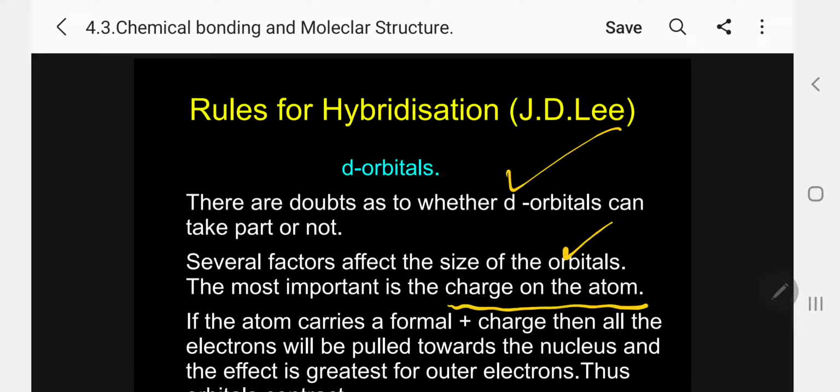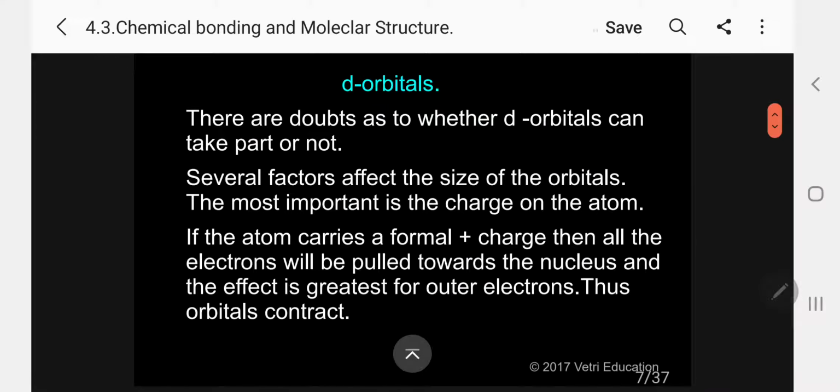If the atom carries a formal positive charge, then all the electrons will be pulled towards the nucleus, and the effect is greatest for outer electrons. Thus, orbitals contract.